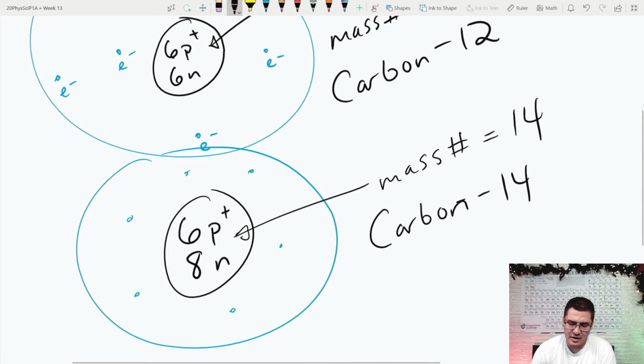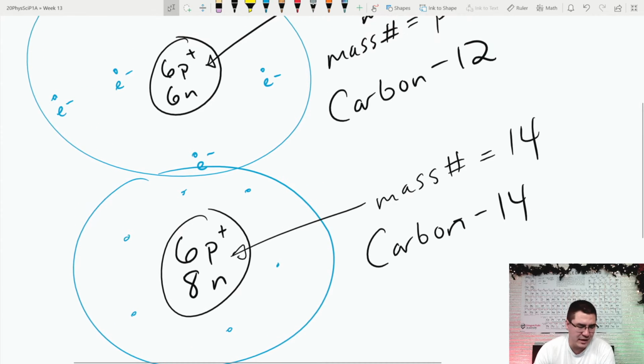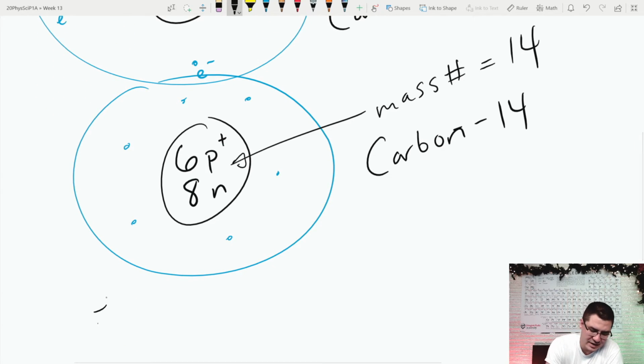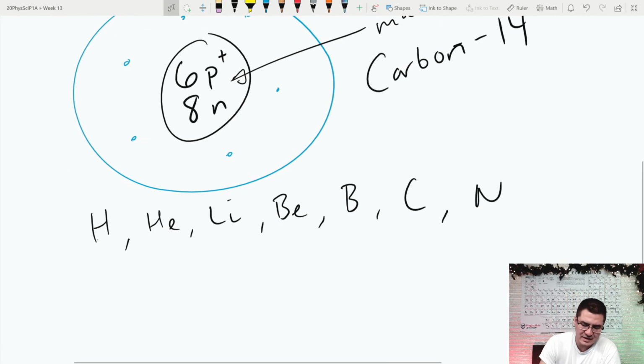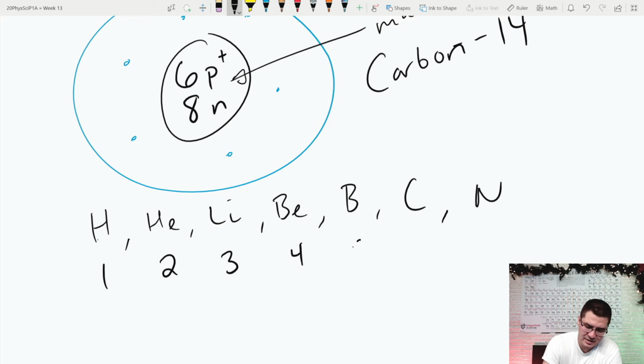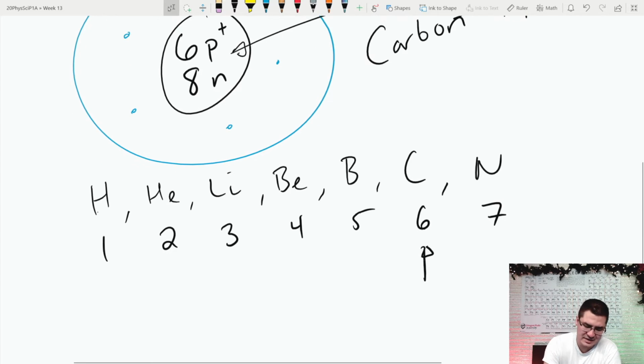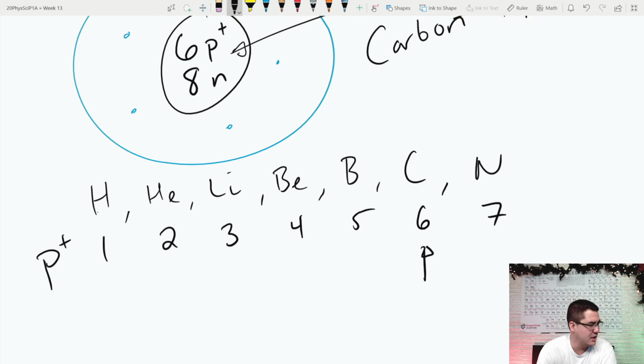Now carbon 12 and carbon 14 both have 6 protons, and they're the sixth element on the periodic table. You've got hydrogen, helium, lithium, beryllium, boron, carbon, nitrogen. These atomic numbers, carbon is number 6, tell us the number of protons in each element.